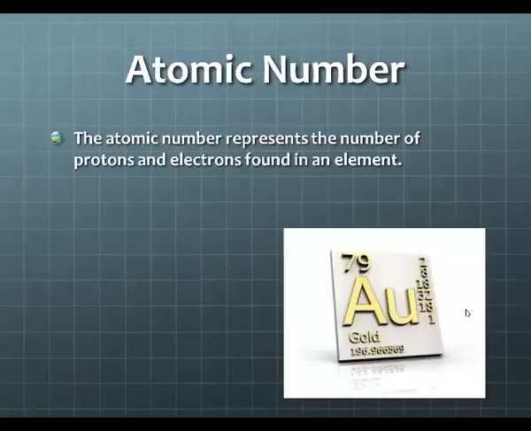Atomic number. The atomic number represents the number of protons and electrons found in an element. So inside of your notes, circle the atomic number and identify it as the atomic number.